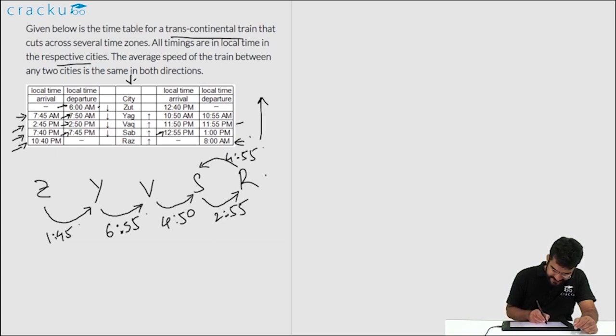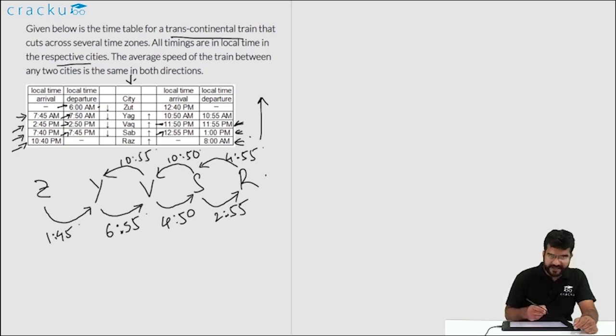It leaves S at 1 p.m. and it arrives in V at 11:50 p.m. So the time it takes is 10 hours and 50 minutes. Similarly, it leaves V at 11:55 p.m. and it arrives in Y the next day at 10:50 a.m. So the time it takes is 10 hours and 55 minutes.